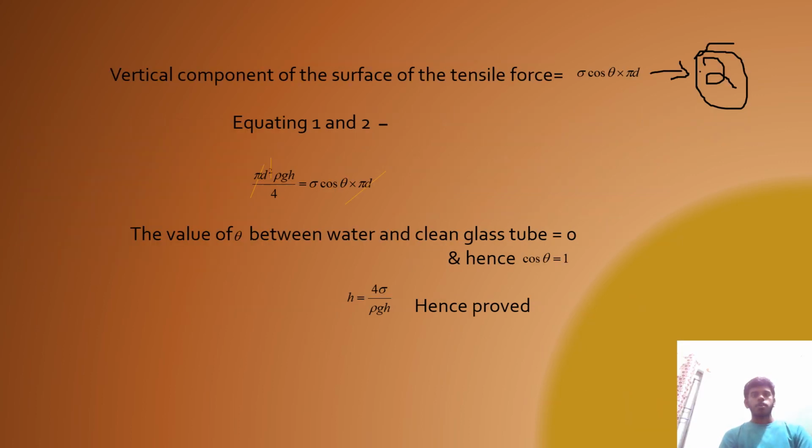The vertical component of the surface tensile force is equal to sigma into cos theta into pi d. This is equation number 2. We equate equations 1 and 2: pi d square into rho into g into h divided by 4 is equal to sigma into cos theta into pi d. Here pi d cancels. The value of theta between water and a clean glass tube is equal to 0, hence cos theta is equal to 1. Therefore h is equal to 4 into sigma divided by rho into g into d. Hence the capillary rise is proved.